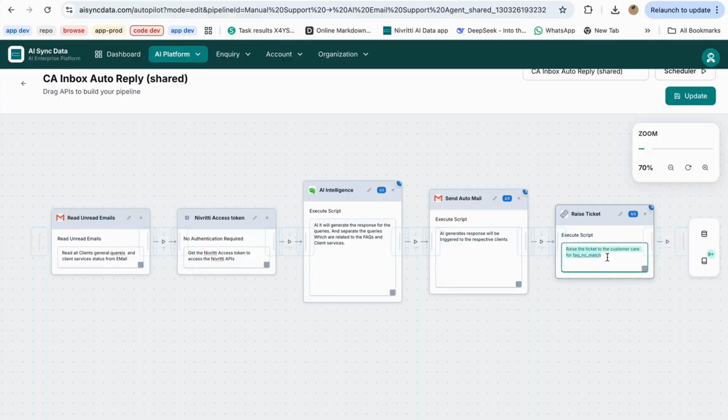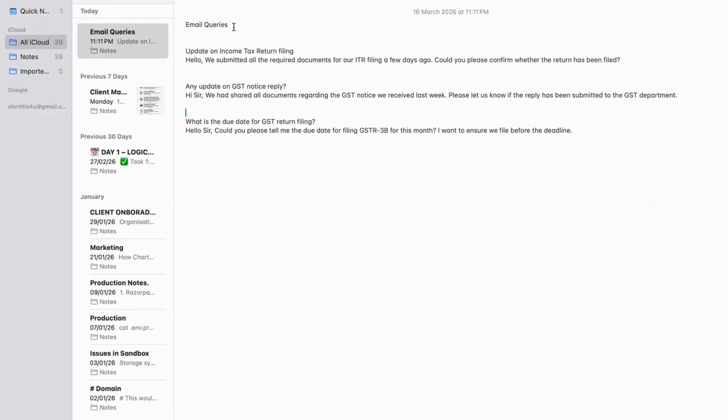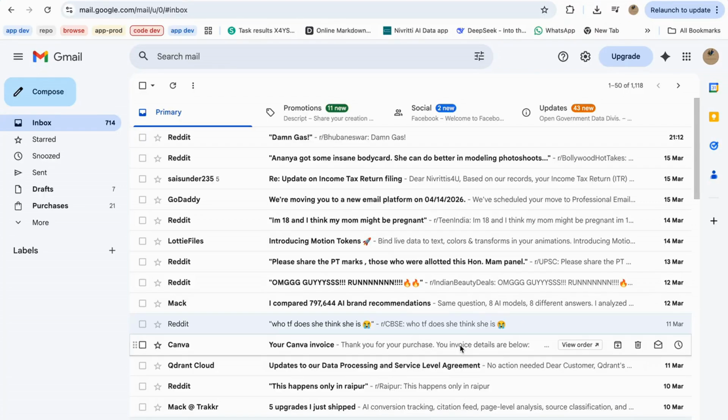Okay, so these are a few sample email queries which I have written to demonstrate. We have an existing client asking about ITR filing status, a new client asking about GST notice reply, and another general question about the GSTR 3B due date. Now, what we're going to do is, in a few seconds, we'll send these emails to the CA firm inbox as if they were coming from real clients, and then we'll see whether our AI system automatically replies to them or not.